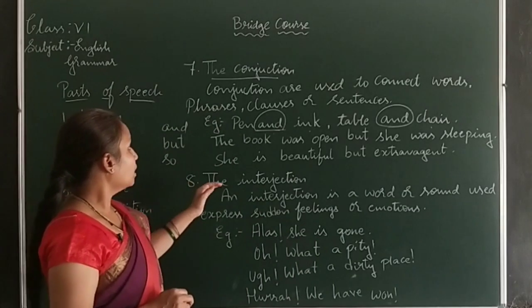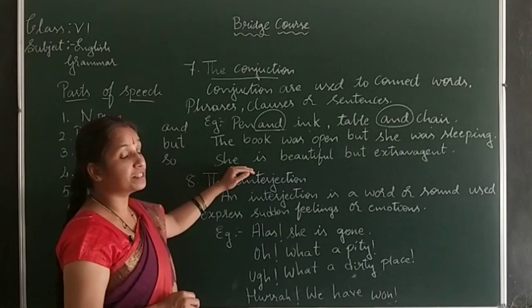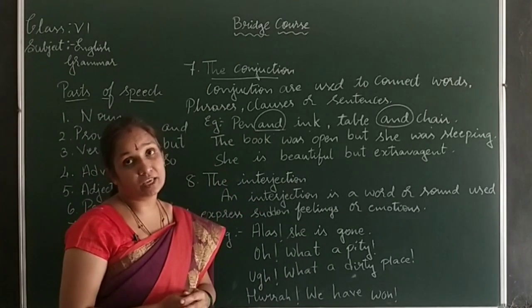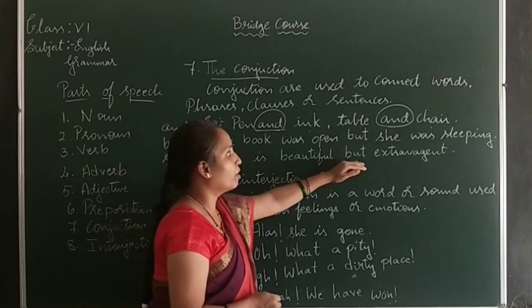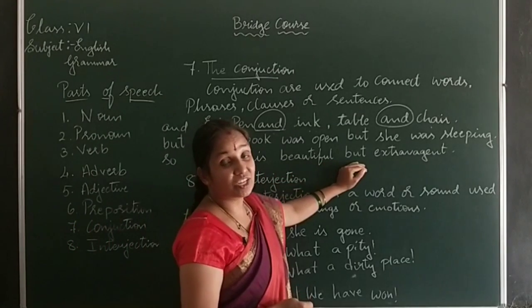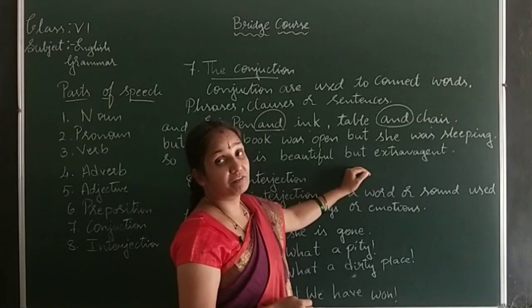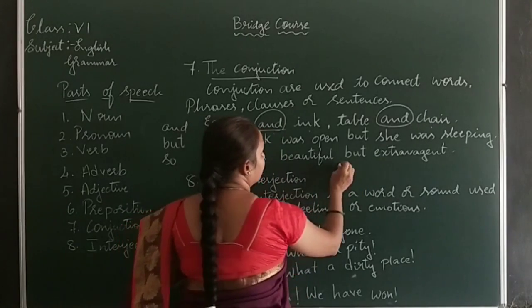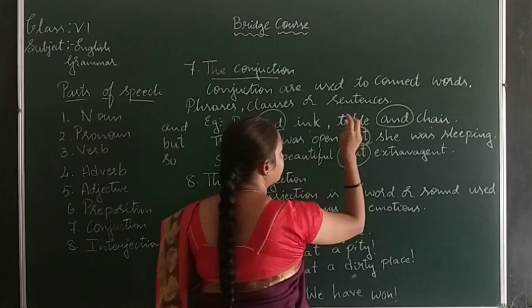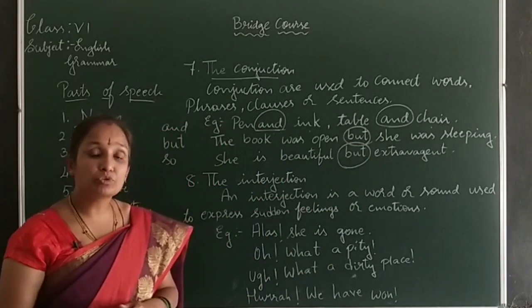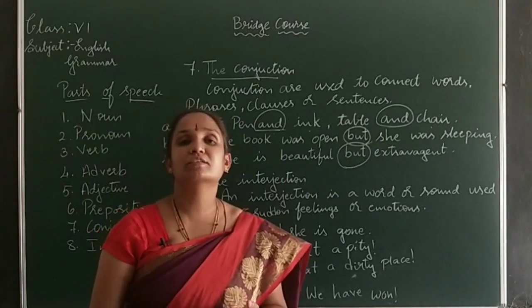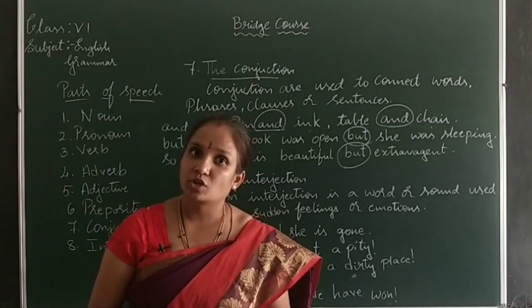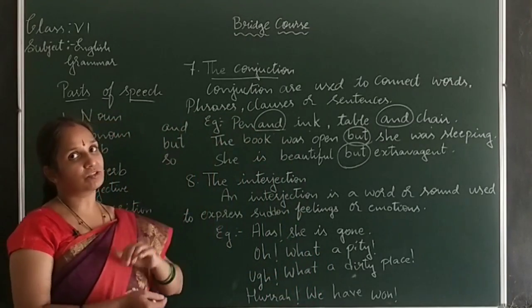Okay, here these two sentences are joined with the help of a conjunction word. Which word is it? It is also "but". Here these are the conjunction words which we have used in words, clauses and sentences. So this is about the conjunction.